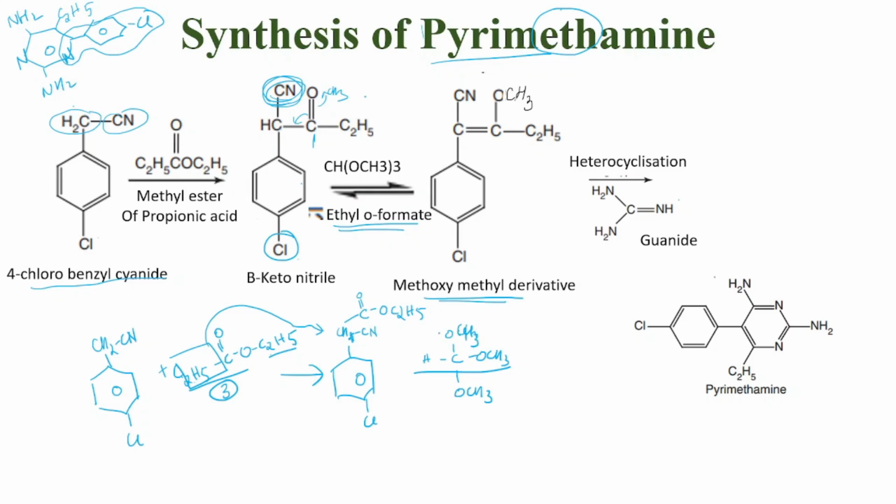So when we add this, what will happen is, instead of this double bond O, we will get an OCH3. So we get a benzene ring with a chlorine on the lower part, then we have a C, attached to it we have a CN. Now we will get a double bond here, C, and an OCH3 right here, and a C2H5. Now if we do heterocyclization with guanidine, that is NH2, C double bond NH, and NH2, we will add this part right here.